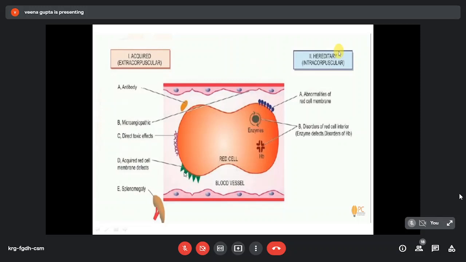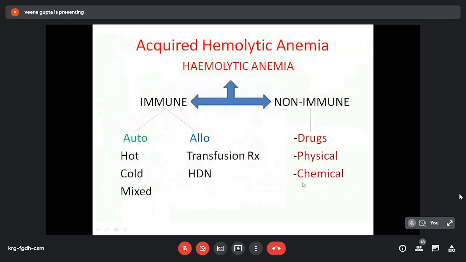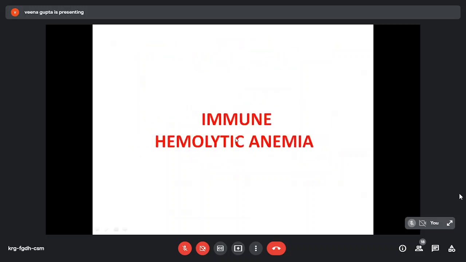There can be acquired red cell membrane defect or massive splenomegaly causing increased sequestration of RBCs. So acquired hemolytic anemia we will discuss today. This can be divided into immune hemolytic anemia and non-immune hemolytic anemia. Immune hemolytic anemia can be due to autoimmune mechanism or alloimmune mechanism, and non-immune cases can be drugs, physical or chemical agent. Drug can also cause hemolysis by immune mechanism. So first we discuss immune hemolytic anemia in detail.